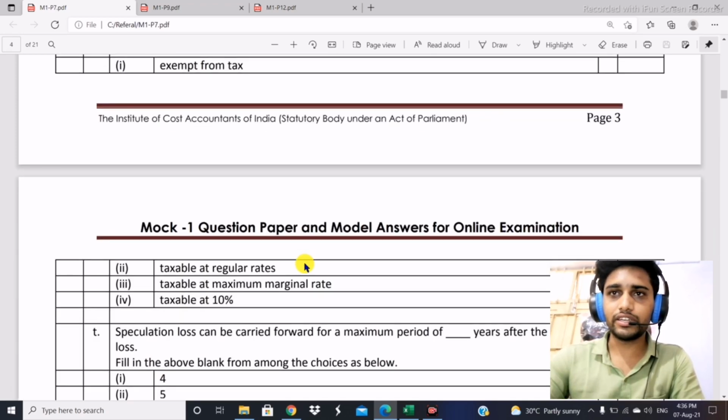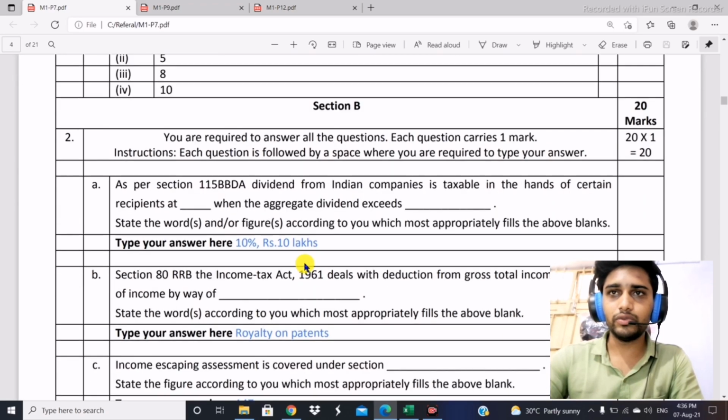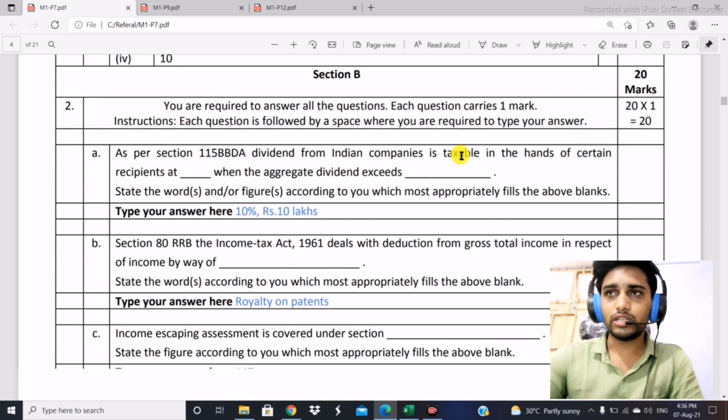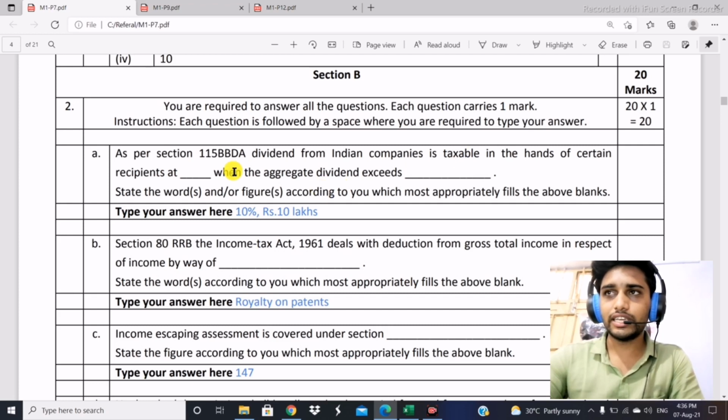That is, there are 20 questions, and you will definitely get more marks in that. After that, Part B, Section B, will start. You are required to answer all the questions. Each question carries 1 mark.